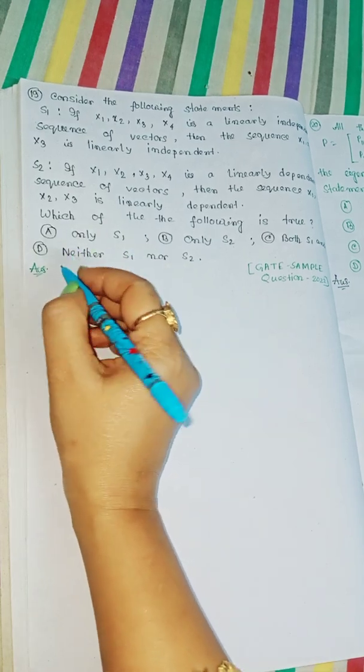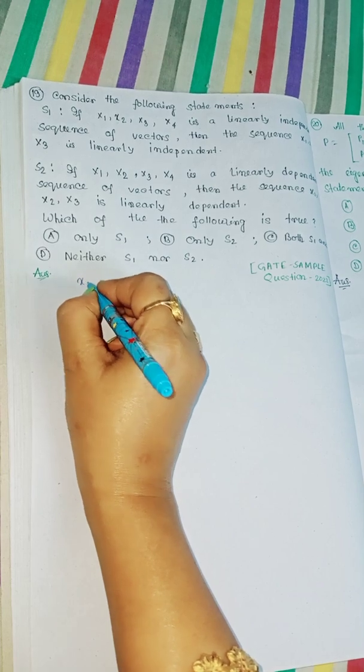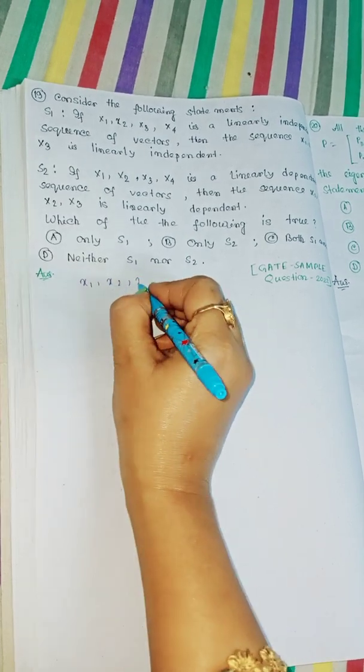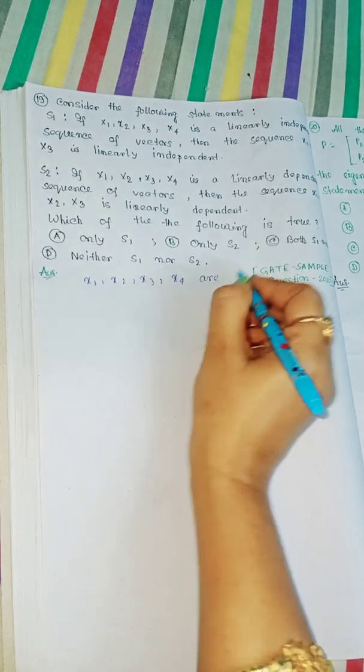So now, first condition, that is x1, x2, x3, x4 are linearly independent.